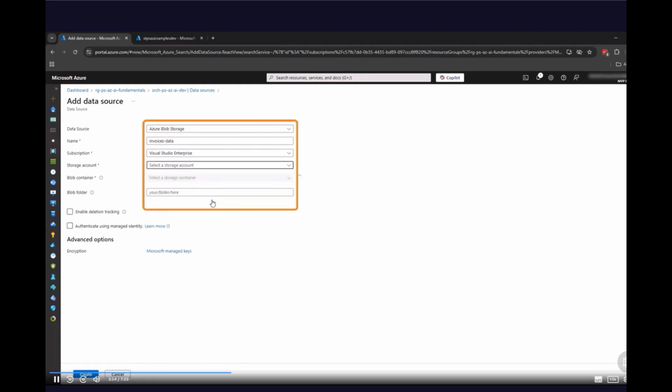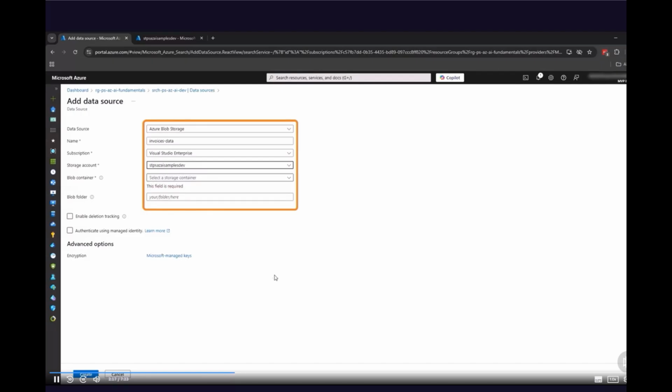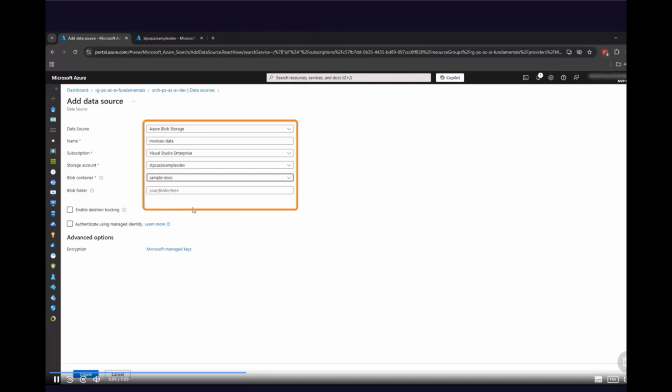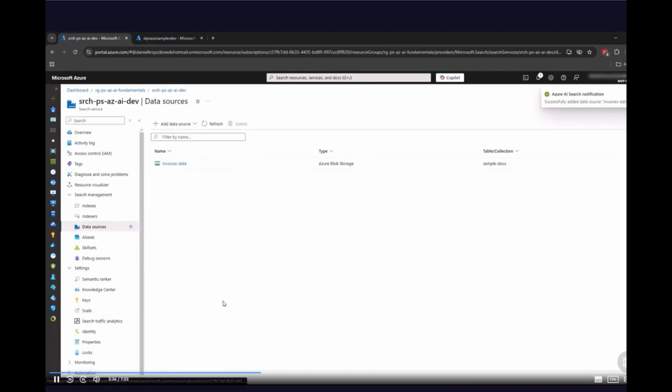I will select the storage account, which I showed you, where I store all my files that will be used by Azure AI Search Service. Obviously, I have to also provide the name of the container where all files are located. And once all the information is provided, I can click the Create button. So let's do it now. As we can see, this Azure Blob Storage was successfully added as a data source for Azure AI Search Service. Perfect. Right now we can create an index and extract the data from those files I showed you.